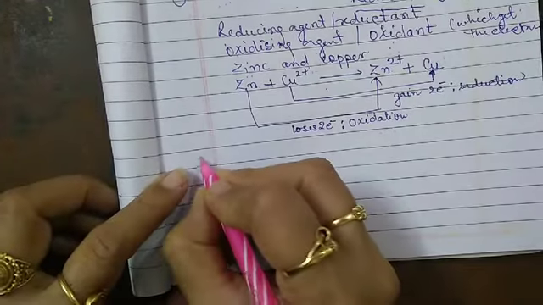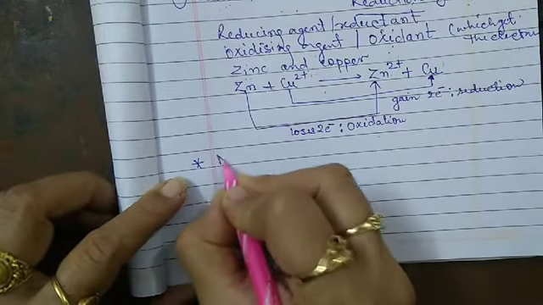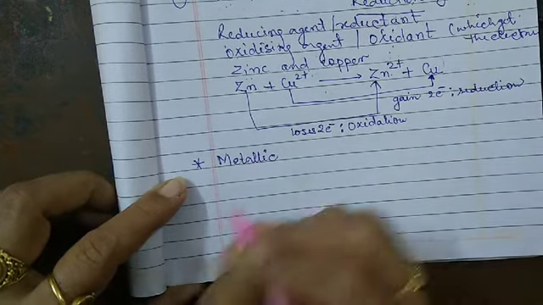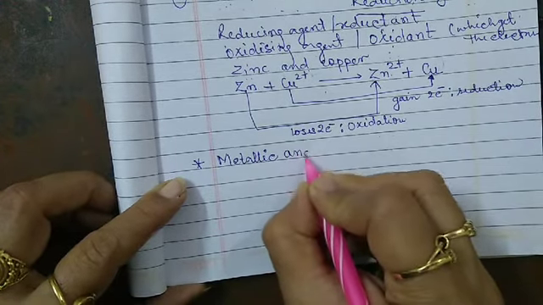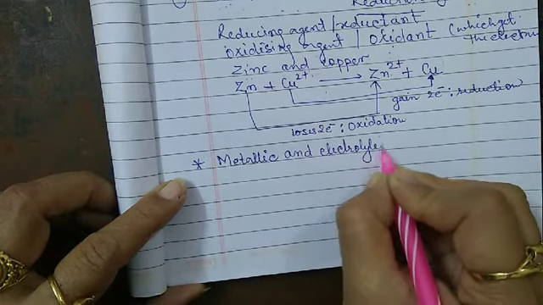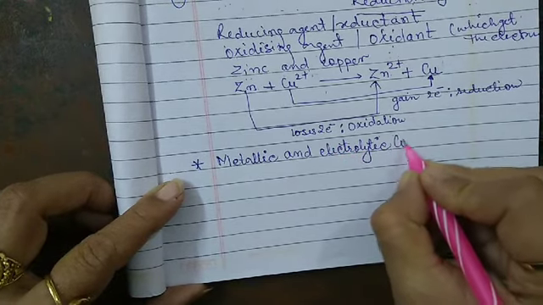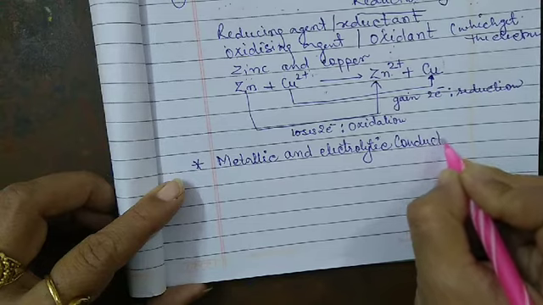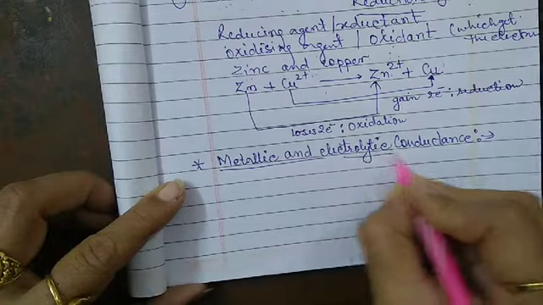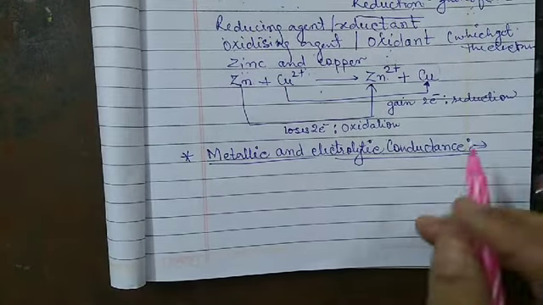Okay, now the next topic of this part is metallic and electrolytic conductance. This is our new topic, metallic and electrolytic conductance.